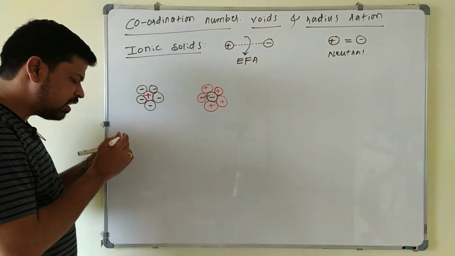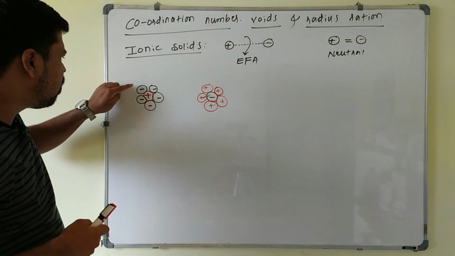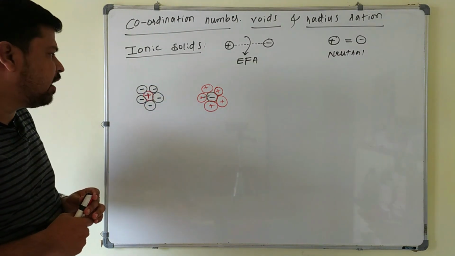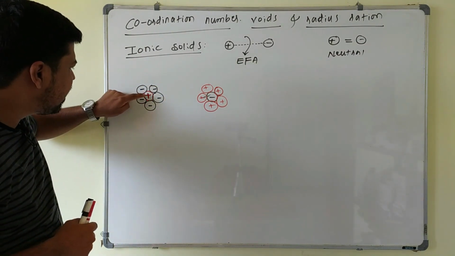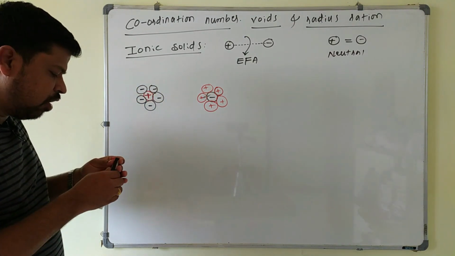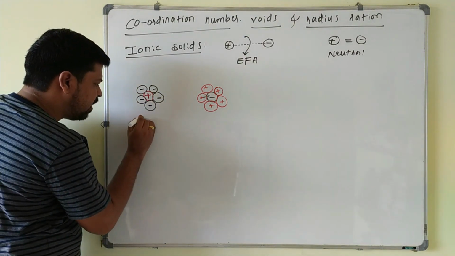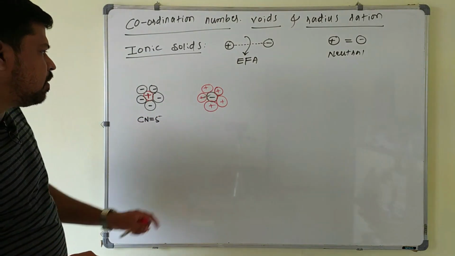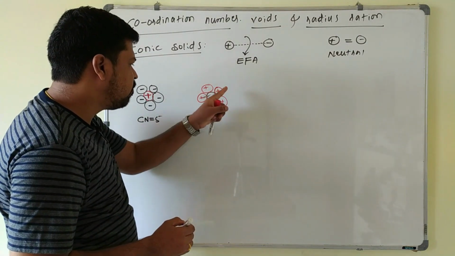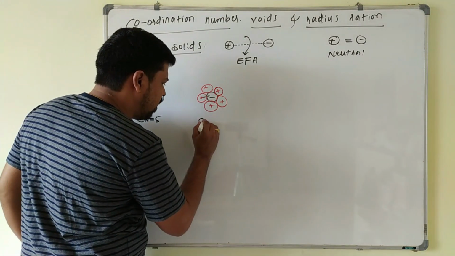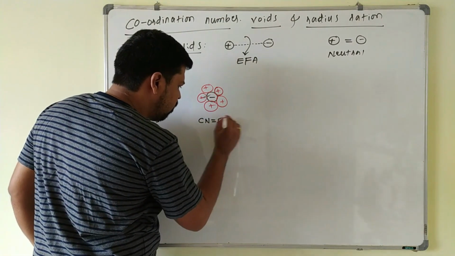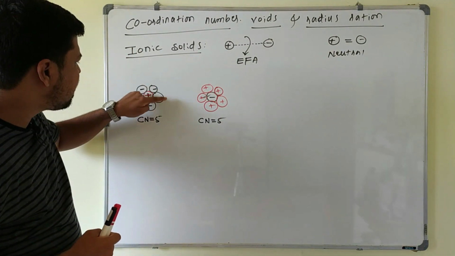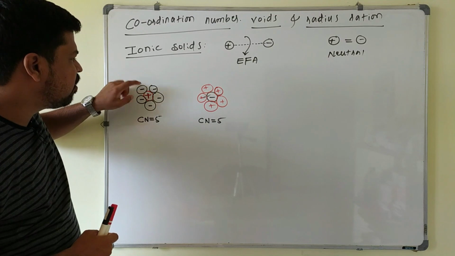So here coordination number is nothing but the number of oppositely charged ions surrounding each ion. Suppose this cation is surrounded by 5 anions. In this case the coordination number of that cation is 5. Similarly, this anion is surrounded by 5 cations, so its coordination number is again 5. So the coordination number is the number of oppositely charged ions surrounding each ion.